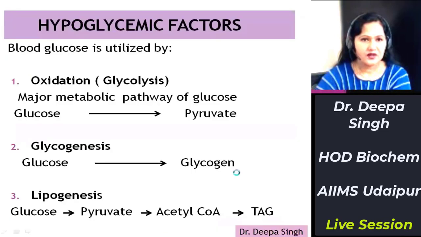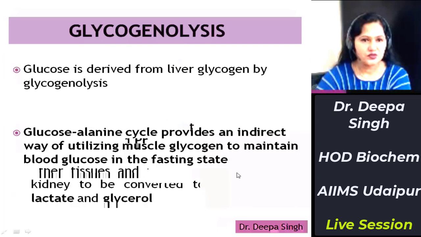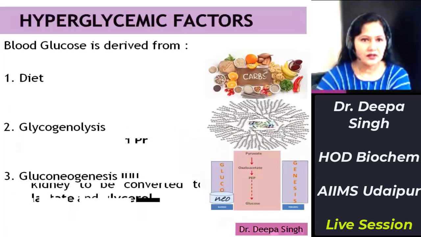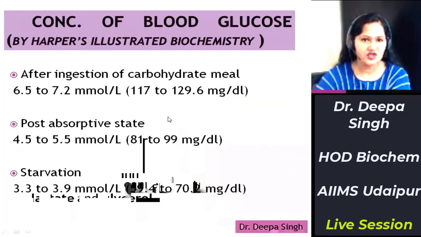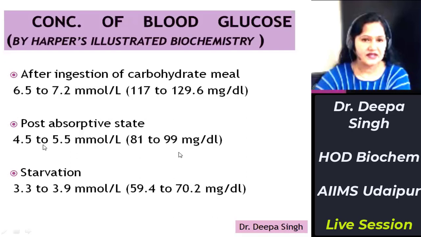So why is blood glucose regulation important? Because there are certain tissues which require glucose as their metabolic fuel. So thus maintaining the blood glucose concentration is very essential, and it's a very finely regulated mechanism. These are the concentrations of glucose in varying conditions: after a carbohydrate meal, 117 to 129.6 milligram per deciliter. Post-absorptive state, 81 to 99 milligram per deciliter, and starvation, 59.4 to 70.2 milligram per deciliter.